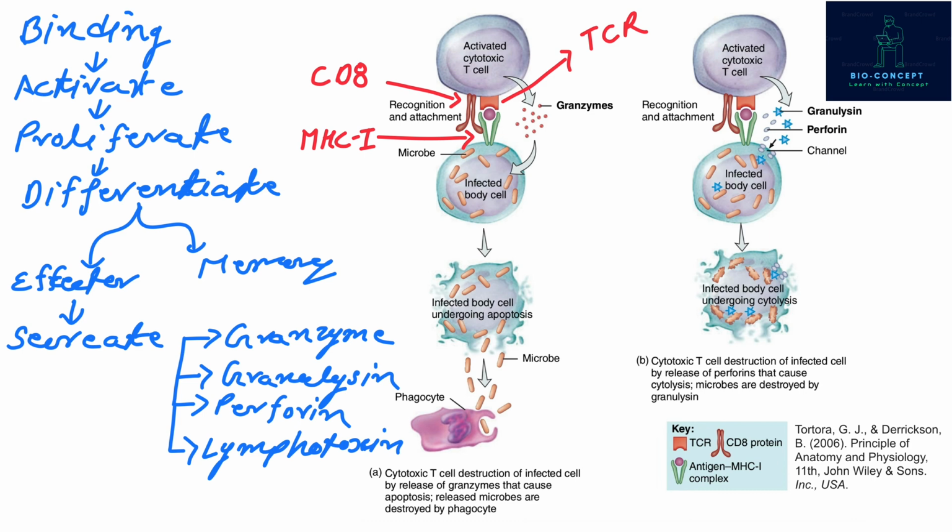Effector cytotoxic T cell then releases granzymes, protein digesting enzymes that trigger apoptosis. Once the infected cell is destroyed, the released microbes are killed by phagocytes.